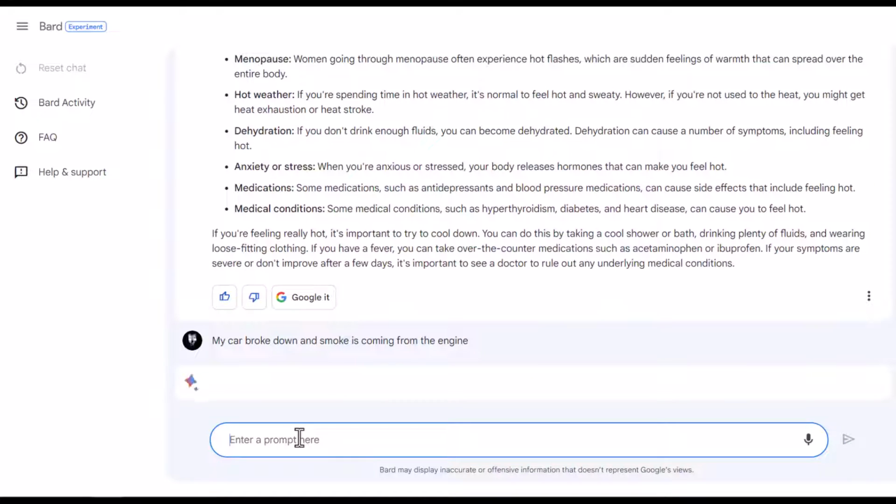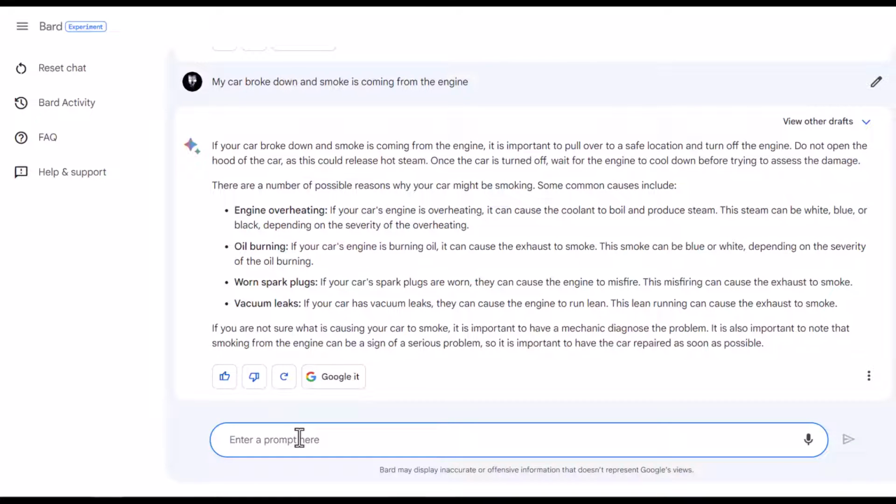My car broke down, smoke is coming from the engine. Let's see what it would recommend or what it would say. So engine overheating, oil burning, worn spark plugs, vacuum leaks. And it provides you with the reasoning behind this. You could actually ask it for recommendations as to what to do in case of anything.